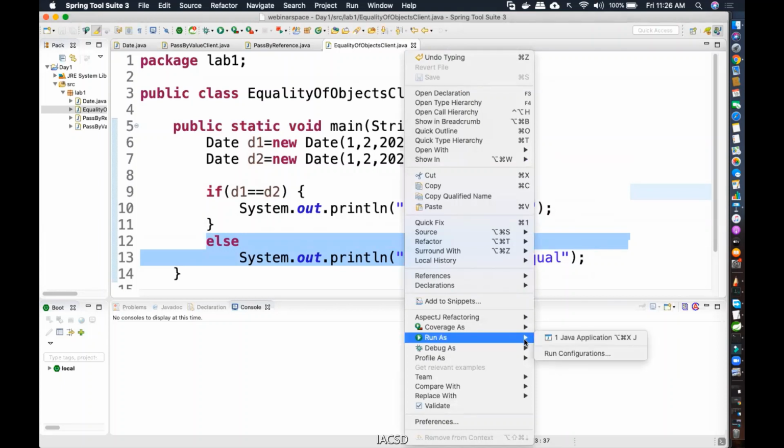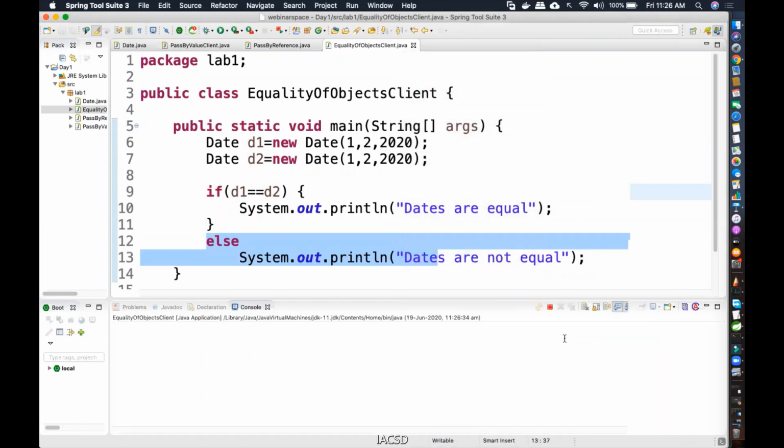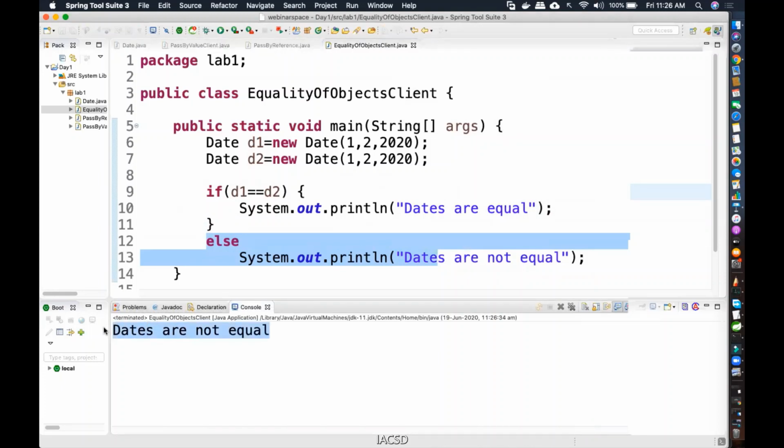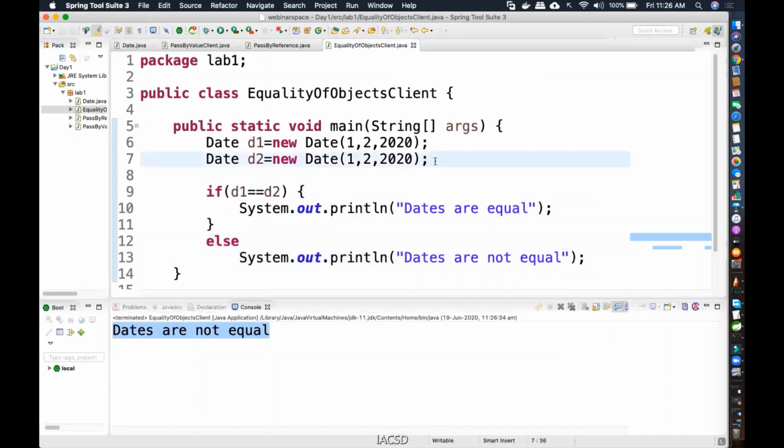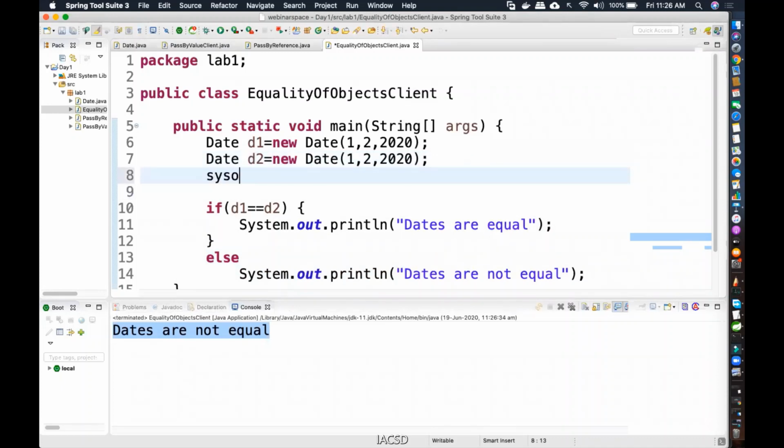Right click, run as Java application. What is happening? Dates are not equal. You understand? Because both are different objects, their memory addresses are different, and d1 and d2 are actually holding the memory address, though you cannot see the value. Why am I telling you that you cannot see the value? It will take me 1 hour to explain that.